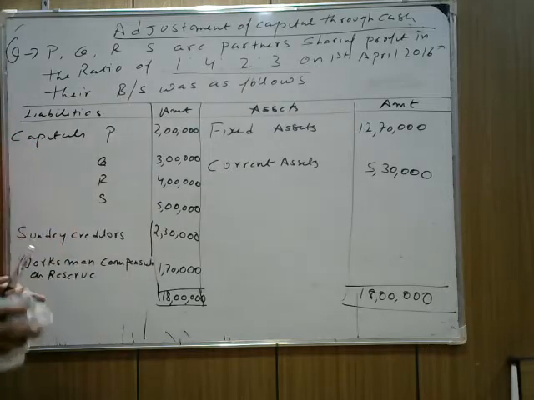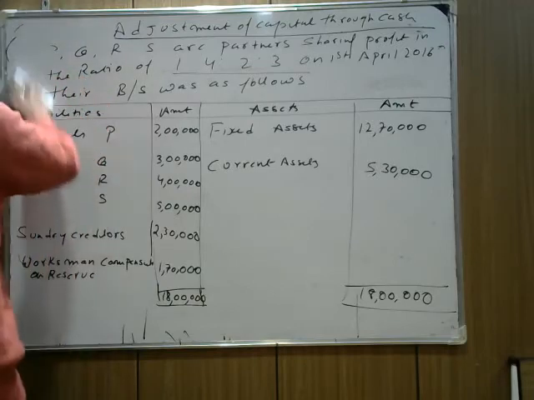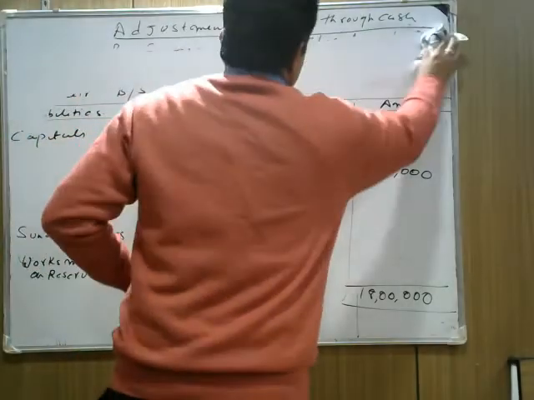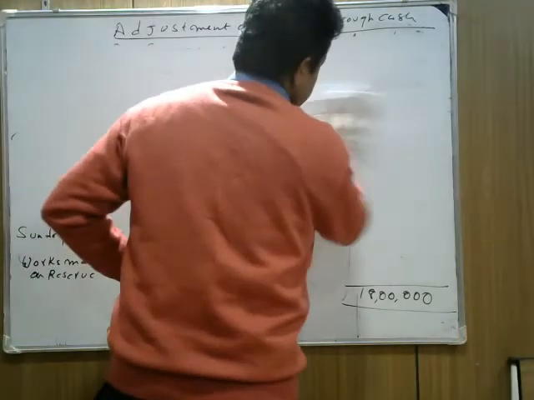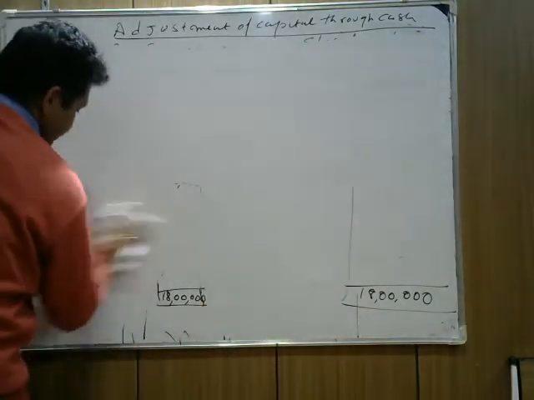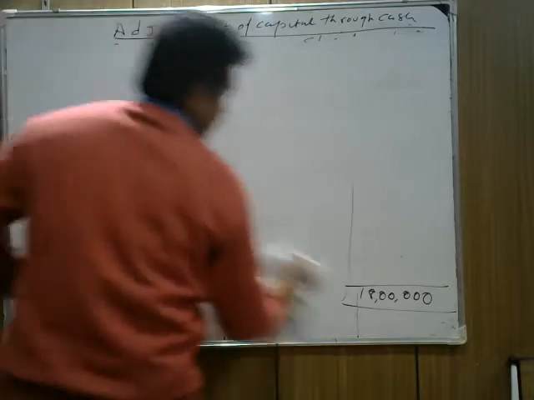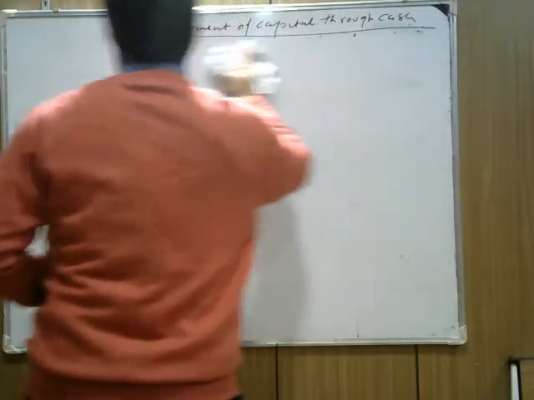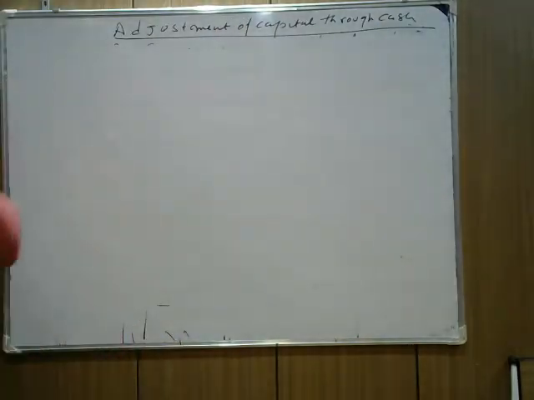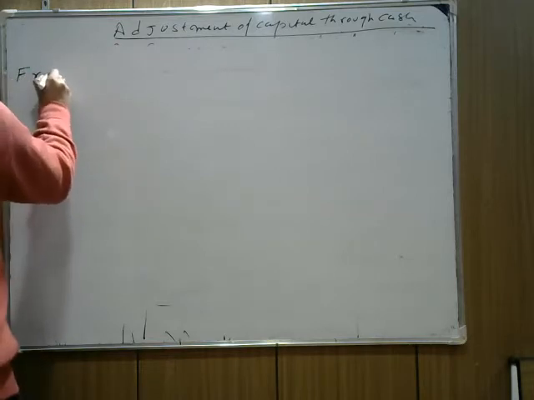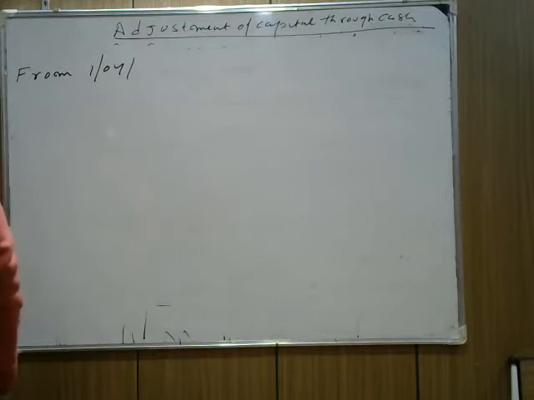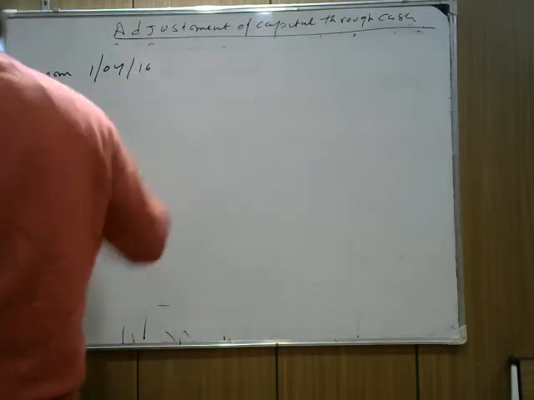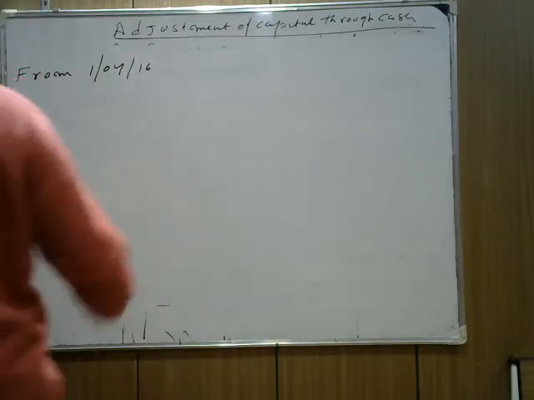Now the question is not completed yet. The other adjustments are given, so I need to rub this out to carry out the adjustment. Now note down the adjustments with me, then we're going to solve this question. Adjustment number 1: from 1st April 2016, the partners decided to share future profits equally.